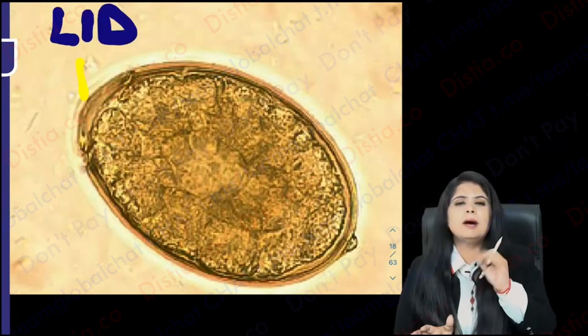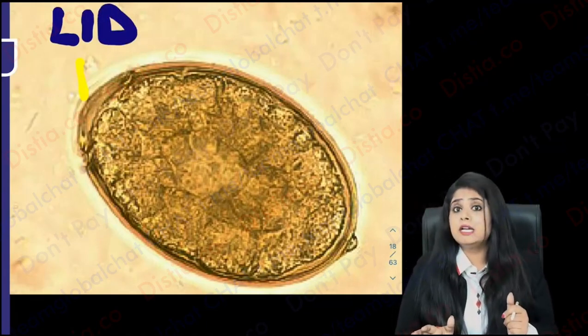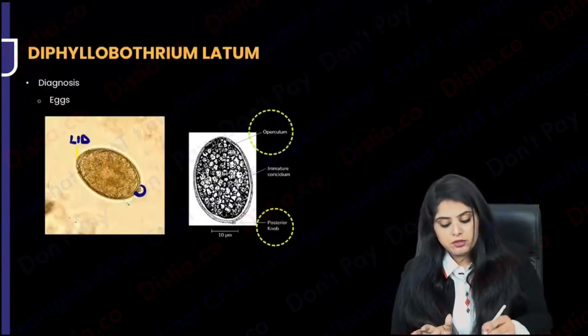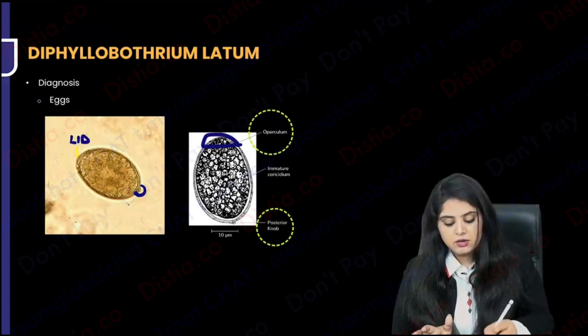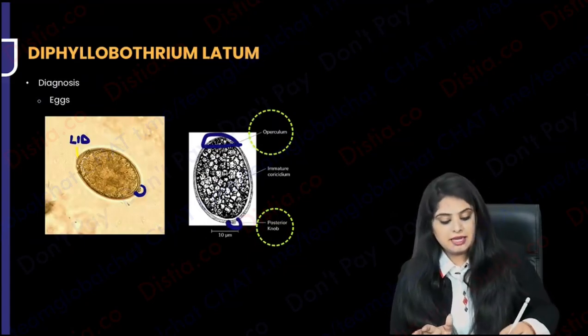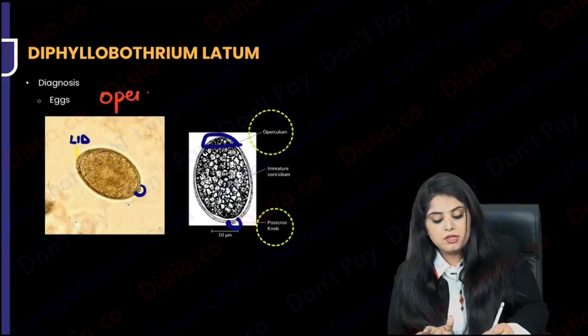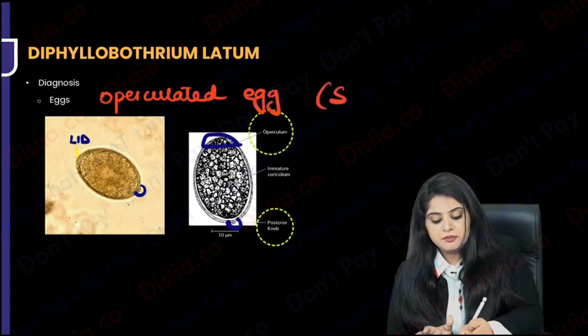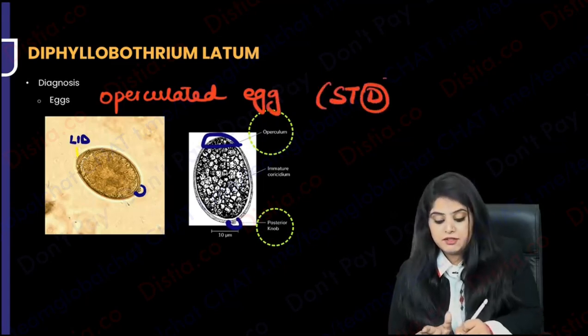By chance you say, ma'am, in the exam I could not zoom in, I couldn't see the lid. Look at the other end, it will have a knob. So all of these operculated eggs will have a lid, and on the other end they're going to have a knob, and that is how you're going to identify. Remember what the mnemonic for operculated eggs was? Operculated eggs are STD: Spirometra, Trematodes, Diphyllobothrium latum.